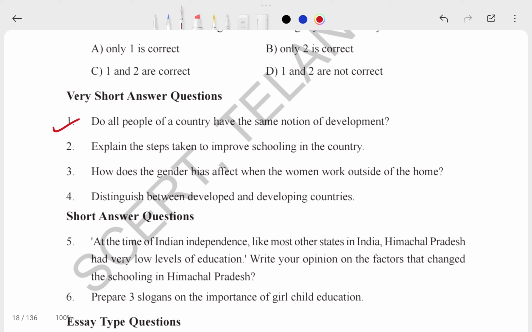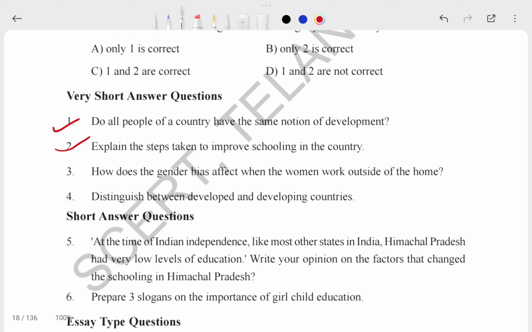Okay, if you are a student in your class and your teacher asks what you want to become in the future, someone says I will go in the army, someone says I will become an engineer, someone says I will become a doctor, and someone, seeing the teacher, says I will become a teacher. Like that, everybody has different goals, so development goals will not be the same for everybody.